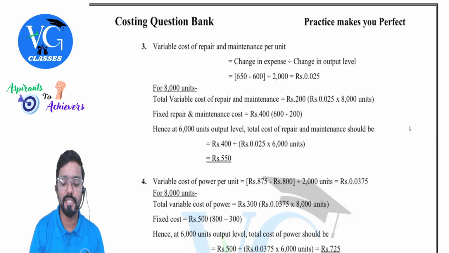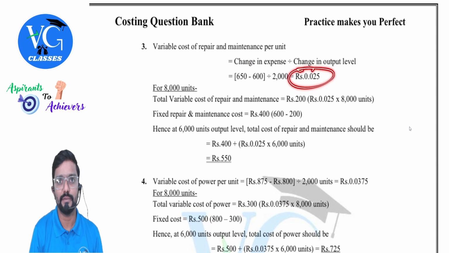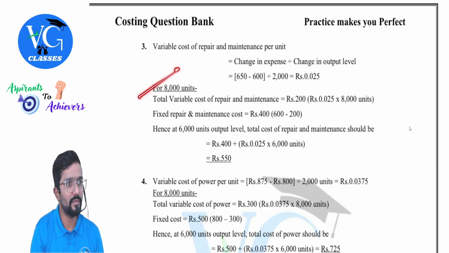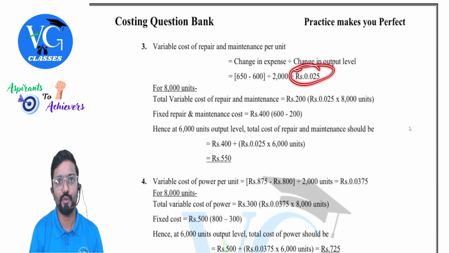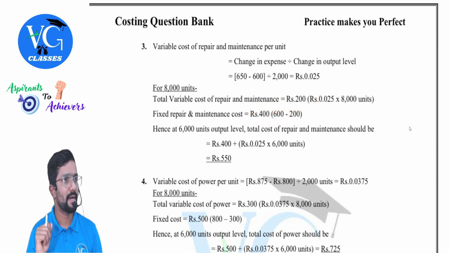So how do I divide semi-variable expenses into variable and fixed, sir? Simple. Take change in expense divided by change in output. You'll get variable cost per unit. Then take any one activity level. Find out what is the total variable expenses. We have taken 8,000. What is the variable cost per unit? 0.025. Calculate total variable cost, 200. Now deduct this from total expenses. 600 is the total expenses. In that, how much is variable? 200. Remaining 400 is what? Fixed. Clear?